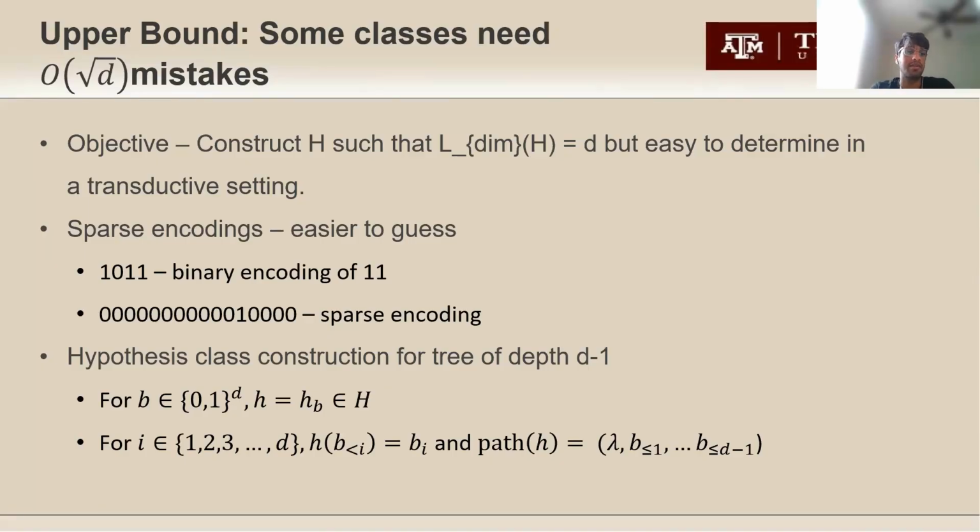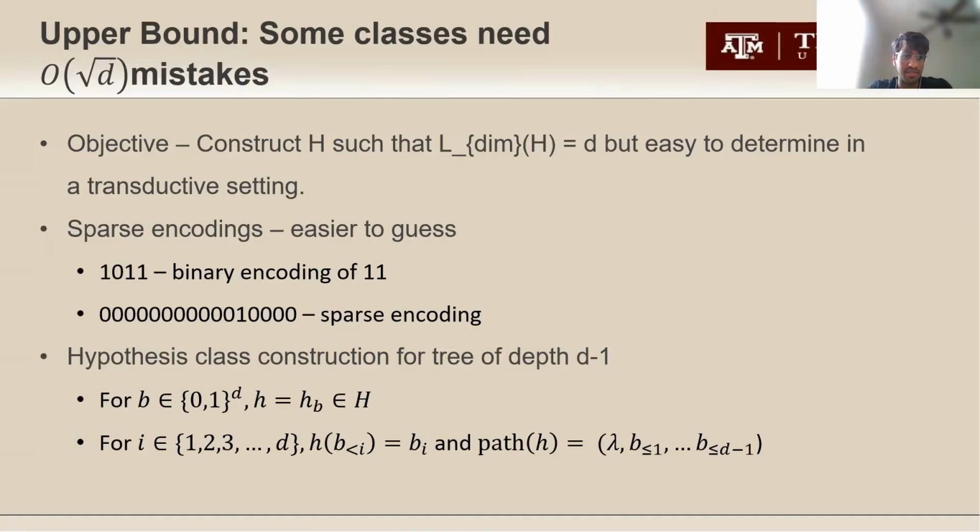The adversary would essentially be able to force 4 different mistakes if we expressed all the hypotheses as binary encodings where each bit can be either 0 or 1. But if you look at sparse encodings, it becomes a lot easier to predict the correct hypothesis without making too many mistakes. In this case, it would be easy to just predict 0. Whenever you eventually make a mistake, you know that bit is supposed to be 1 and you find the correct hypothesis with just one mistake. That's the idea, but the key is to note that we still ensure that the Littlestone dimension is D. So for a tree of depth D minus 1,